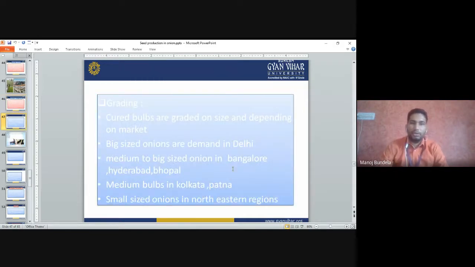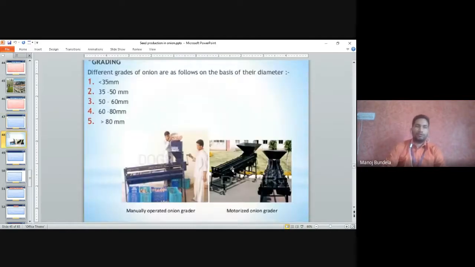Grading. The cured bulbs are graded on size and depending on the market. Big size onion is in demand in Delhi, medium to big size onion in Bangalore, Hyderabad and Bhopal, and medium size bulb in Kolkata and Patna. The small size bulb of onion is mainly transported to the northeastern region. So we have to grade the onion based on size, big, medium and small, and transport it to the different areas.